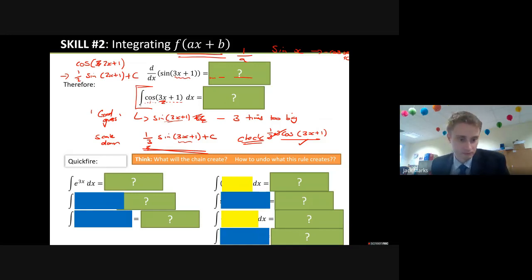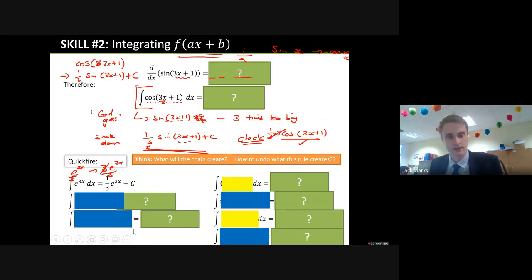Let's do a couple of examples. e to the 3x, what is a good guess? Use the standard results that you did in the lesson before. A good guess is e to the 3x. But when you test it, you'll get 3e to the 3x. It's 3 times bigger than what you want, so you have to scale down. If you want this to be e to the 3x when you test it, divide by 3 on both sides. Then what we should get is a third of e to the 3x, with the plus c as well. It takes a little bit of practice to get. You can keep testing them the long way to start with.